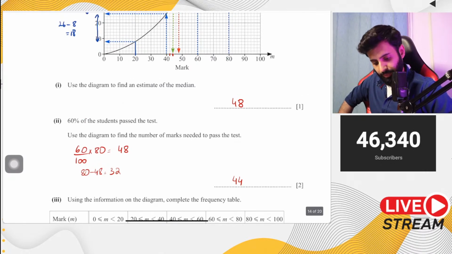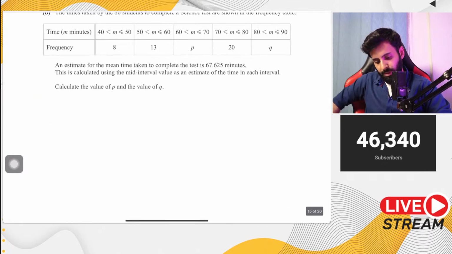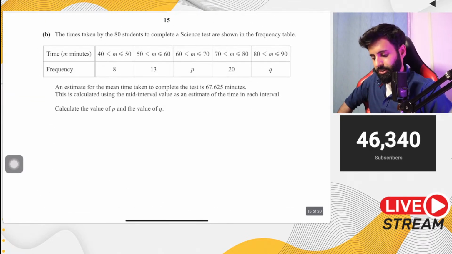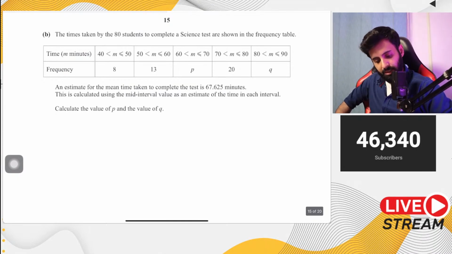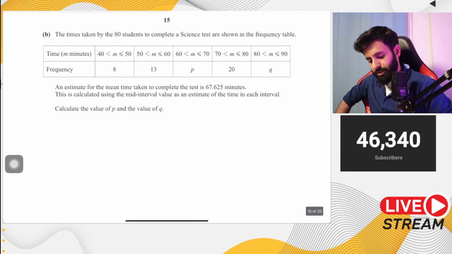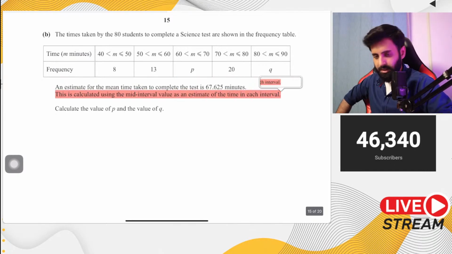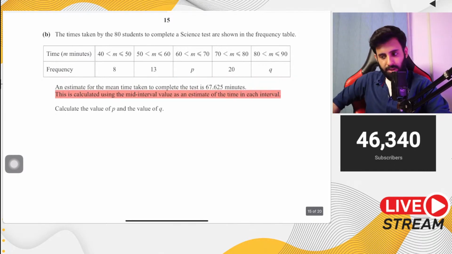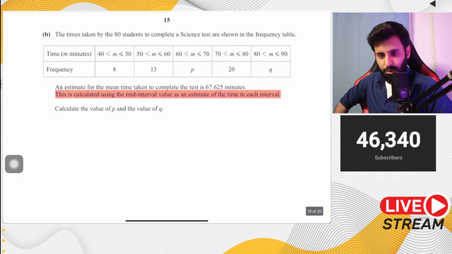Okay, now part B. Now part B says the time taken for 80 students to complete a science test are shown in the frequency table. Okay. An estimate for the mean time taken to complete the test is 67.625 minutes. This is calculated using the mid-interval value as an estimate of the time interval in each. Okay, so the question is being really kind over here that it's actually telling you how the mean is calculated. Otherwise, don't expect the question to tell you that. That is something that you should know yourself.